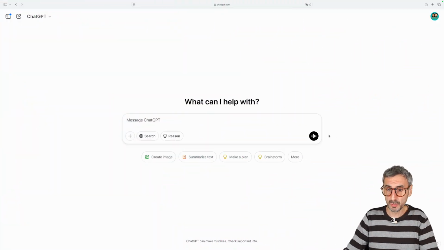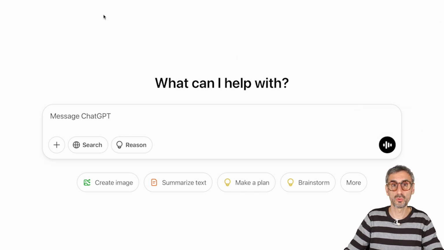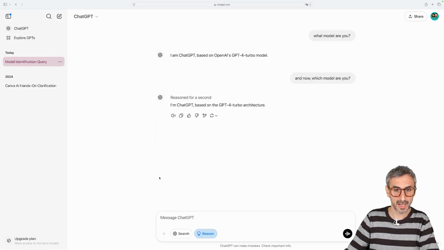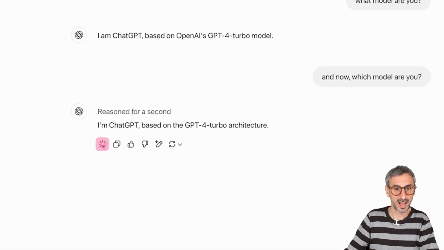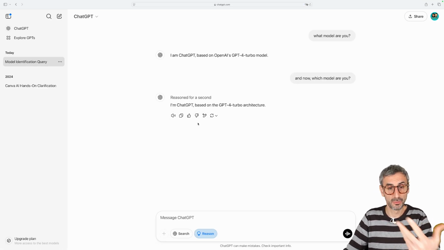And then there is voice mode. You can activate voice mode at any time to input a prompt, but also for ChatGPT to read out loud an answer. This is still my free account. If we go back to the previous answer right here, I can ask it to read it out loud. ChatGPT based on the GPT-4 Turbo architecture. I don't know if you heard that, but the voice actually read the answer back to me.